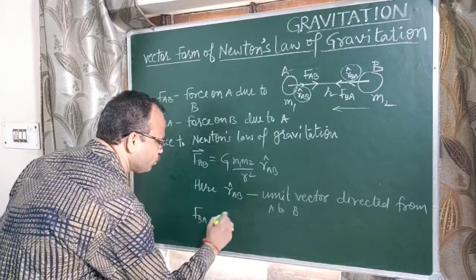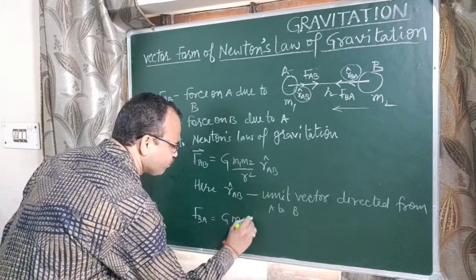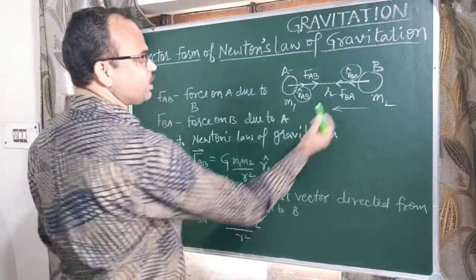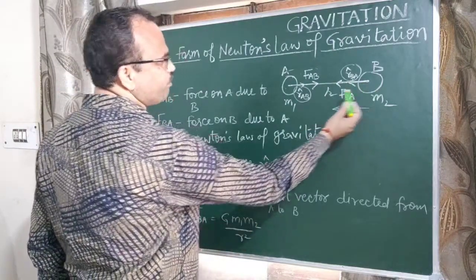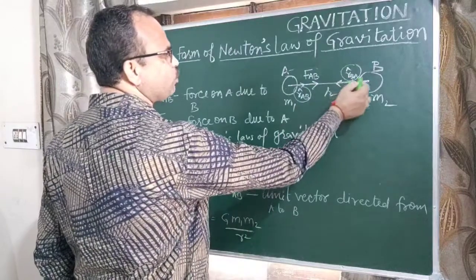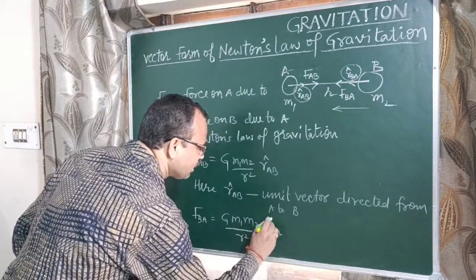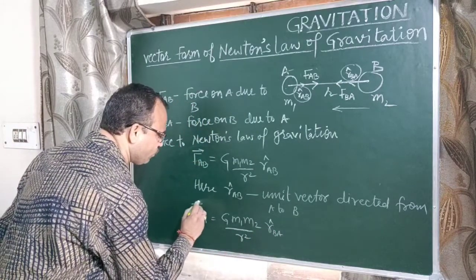Similarly, force experienced by body B, FBA equals G M1 M2 upon R square. Now see, the direction of this force is from B to A, so we have to mention here RBA cap, then we place the vector sign.